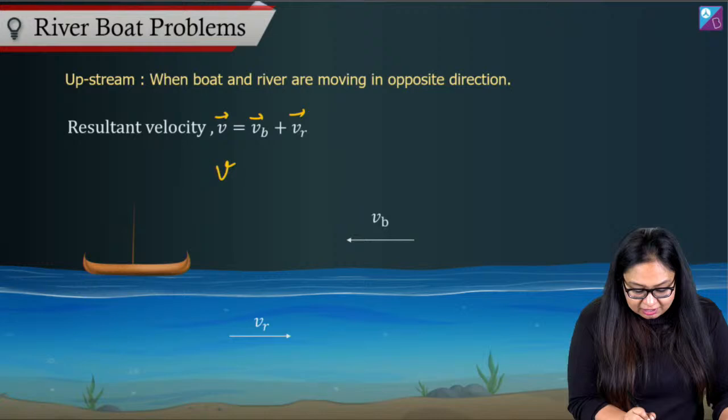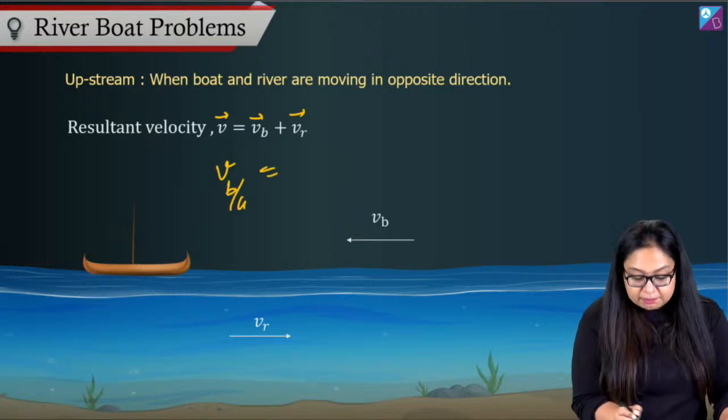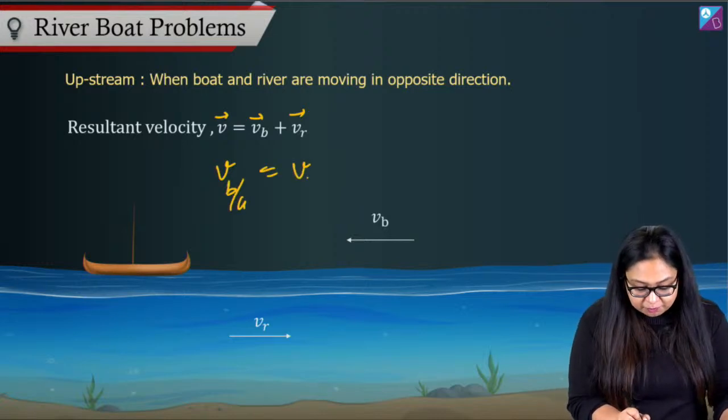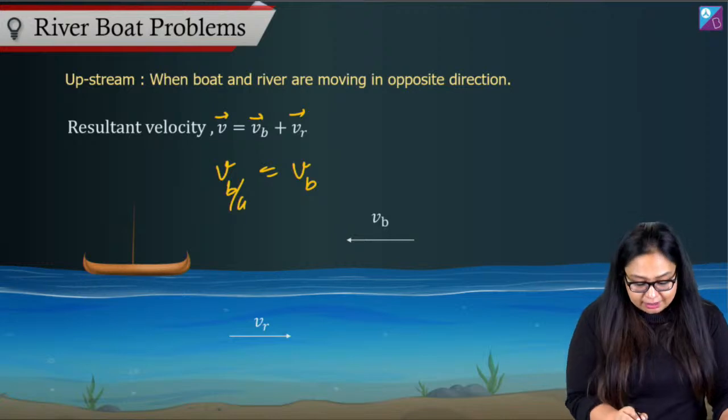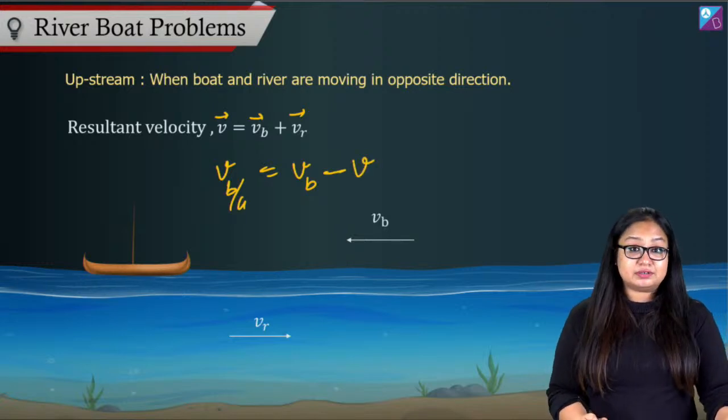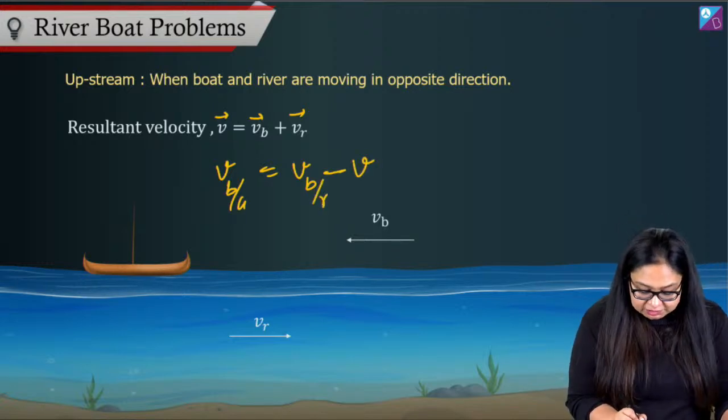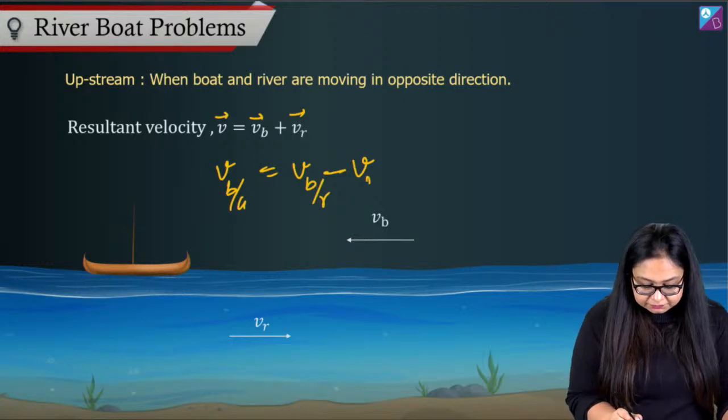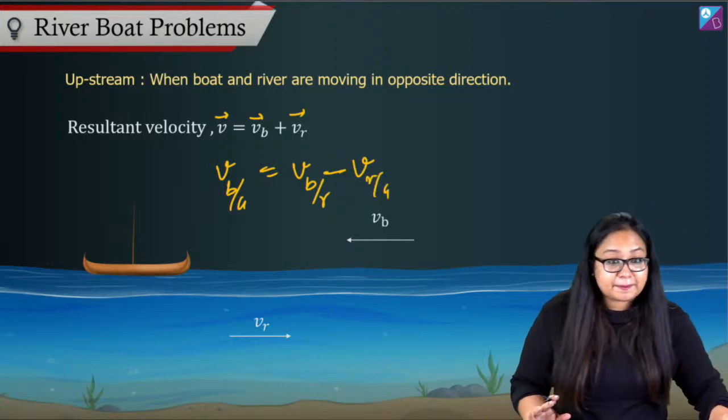So V of boat with respect to ground, magnitude becomes equal to velocity of boat in still water minus velocity of river. Okay, boat with respect to river minus velocity of river.